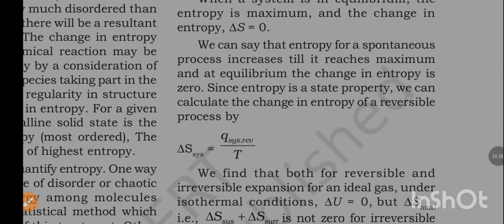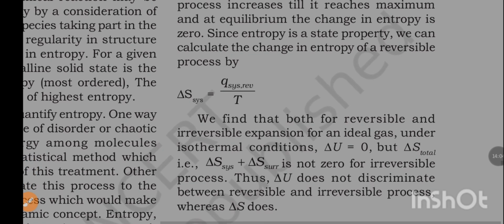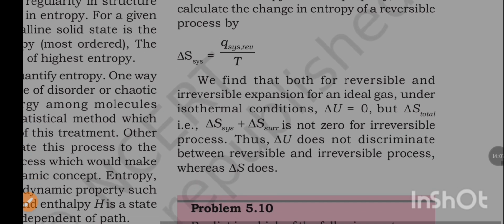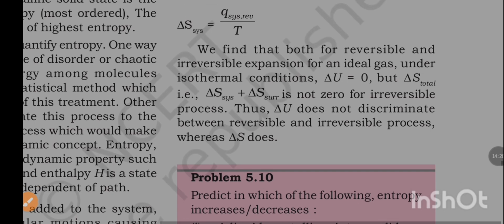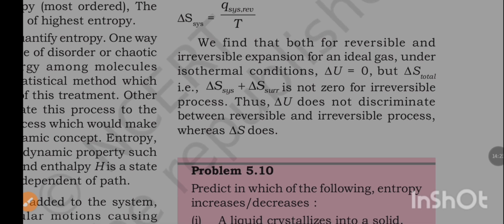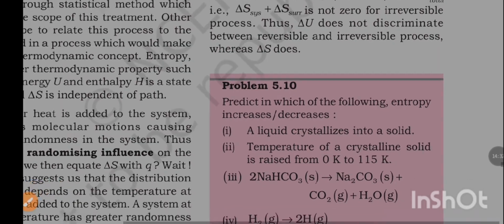in entropy is zero. Since entropy is a state property, we can calculate the change in entropy of a reversible process by ΔS system is equal to ΔQ system reversible divided by T. We find that both for reversible and irreversible expansion for an ideal gas under isothermal conditions, ΔU is equal to 0, but ΔS total, ΔS system plus ΔS surroundings, is not 0 for an irreversible process. Thus ΔU does not discriminate between reversible and irreversible processes, whereas ΔS does.